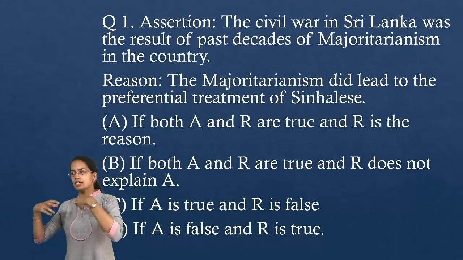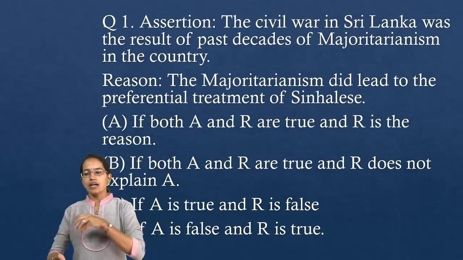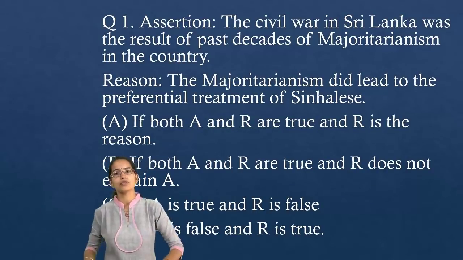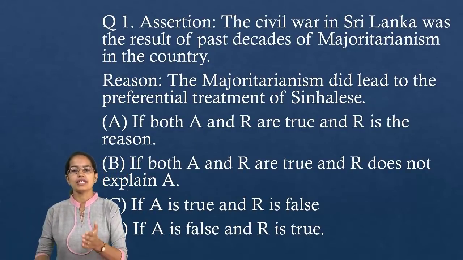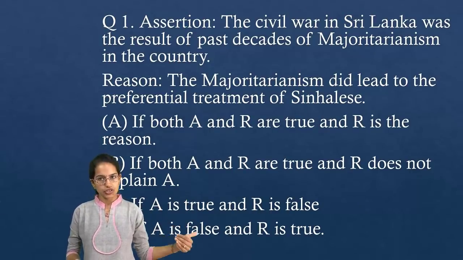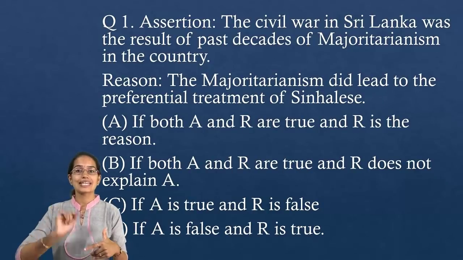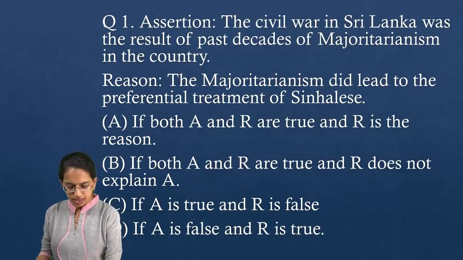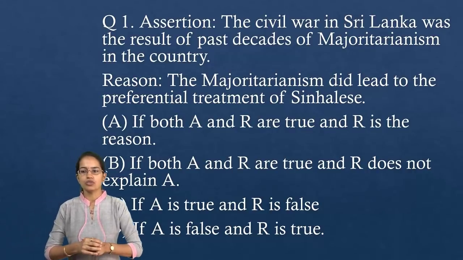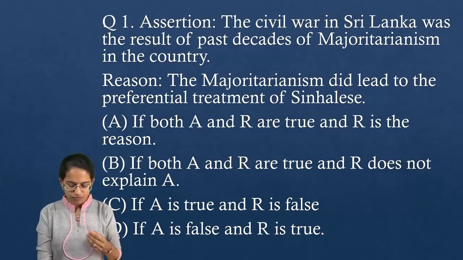As a result, the ideas, the wishes of the Tamilians present there was totally disregarded. The government followed lots and lots of preferential policies, mainly for education, for university positions, for teaching. And this conflict ultimately led to a kind of preferential treatment for the Sinhalese population in Sri Lanka. And therefore, we can say both the assertion and reason are correct, and the reason is correctly explaining the idea behind the assertion. And therefore, you have A as the correct answer. So you have Kanwal, Soham, Tanzila with the right answers. Great going. Okay. The next question for you.